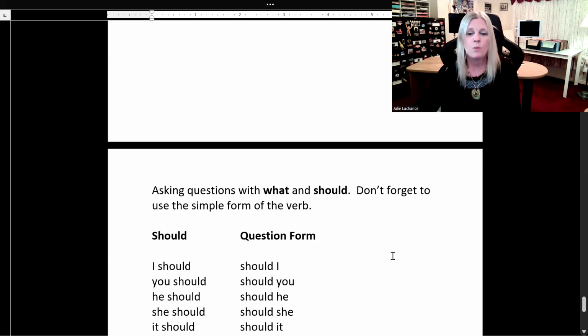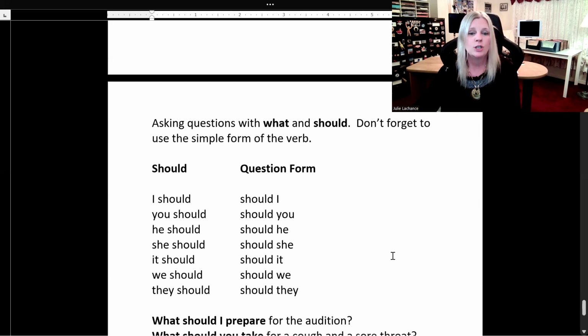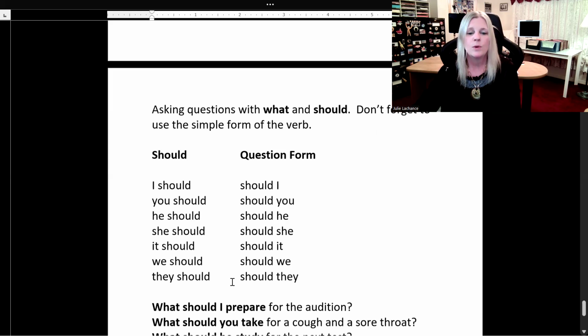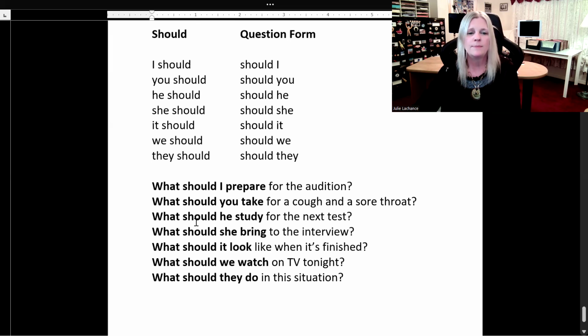Asking questions with what and should. Don't forget to use the simple form of the verb when using should. I should, question form, turn it around, should I? Should you? Should he, she, it? Should we? Should they?